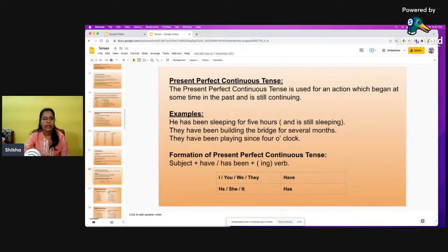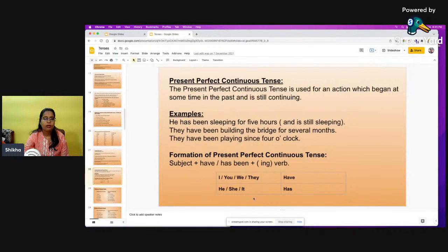Our next sentence, they have been building the bridge for several months. We don't know from which month they had started, isn't it? And they have been playing since 4 o'clock. Now here we know the exact time when they started to play, and that's why we have used since here.